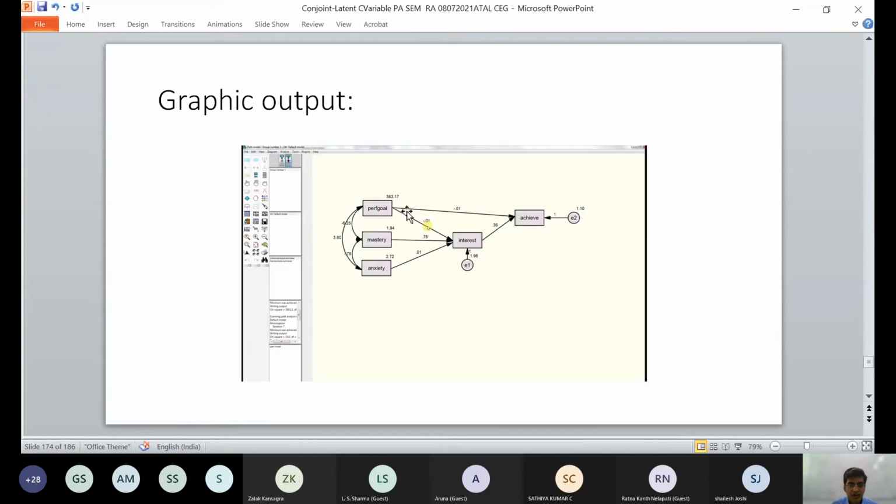So this is the graphic output you are getting. You are directly getting this minus 0.1, 0.36. I can share one of the papers. One of my candidate students has published a paper on this. You can see how a paper can be published using structural equation modeling, where we implemented lean in SMEs. We identified many goals, and those goals were performed using structural equation modeling.